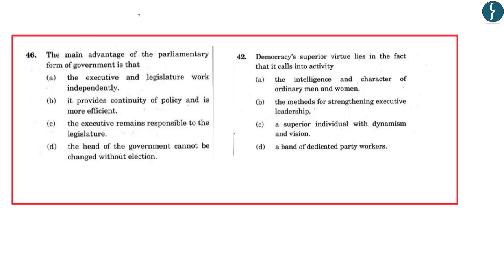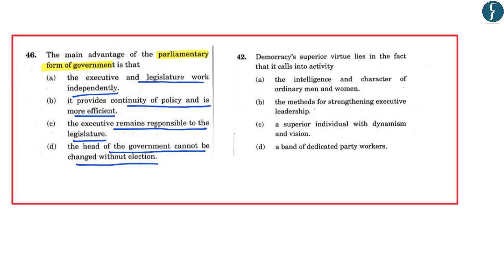Now again a question was asked on the parliamentary form of government. The question read, the main advantage of parliamentary form of government is that, options were: first, executive and the legislature work independently. Second, it provides continuity of policy and is more efficient. Third, the executive remains responsible to the legislature. Fourth, the head of the government cannot be changed without election.